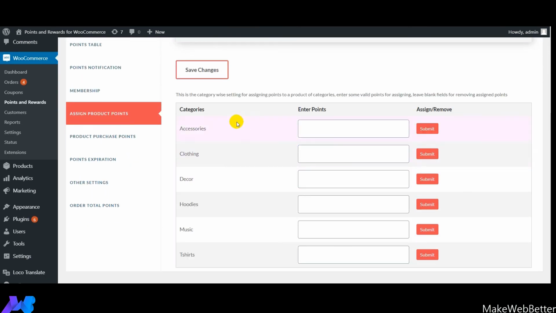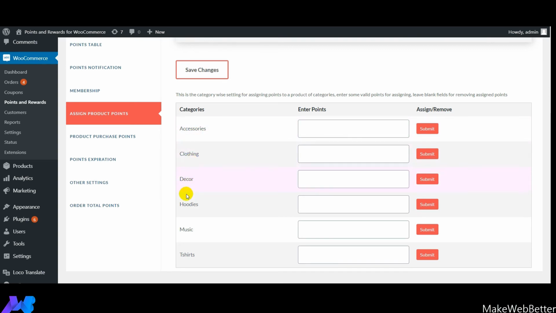So guys, after this, let me show you one of the new things that have been newly introduced in this section. Let me read this out for you. This is the category wise setting section for assigning points to products of categories. You need to enter some valid points for assigning that will be applied to the products, and if you don't want to assign the points to the products globally, in that particular section you need to leave those blanks. These are the various categories. Now you can set the category wise settings.